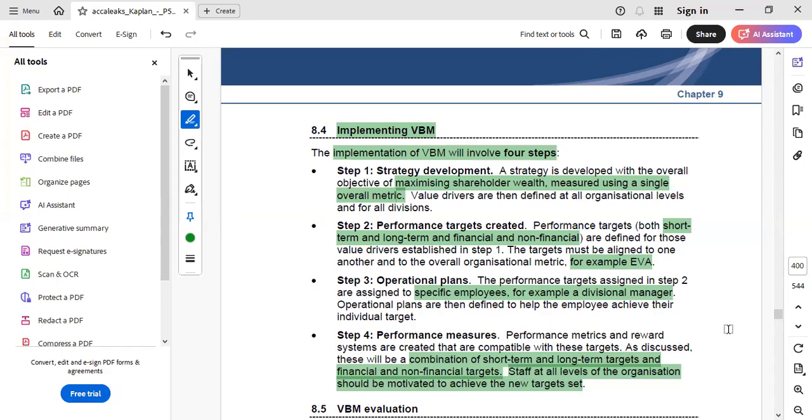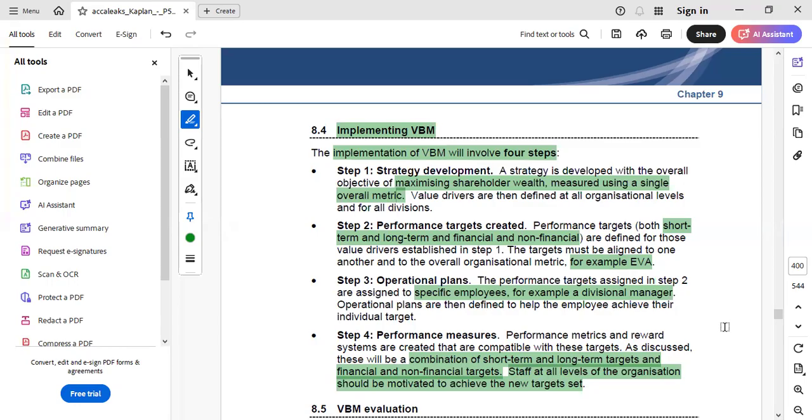And for that, changes in the reward systems, wherein bonus schemes are introduced, which encourage them to achieve these new target sets, are implemented, so that the activities of the staff, no matter whether they are managers, employees, etc., get aligned with the entity's primary objective of maximizing the shareholders' wealth.